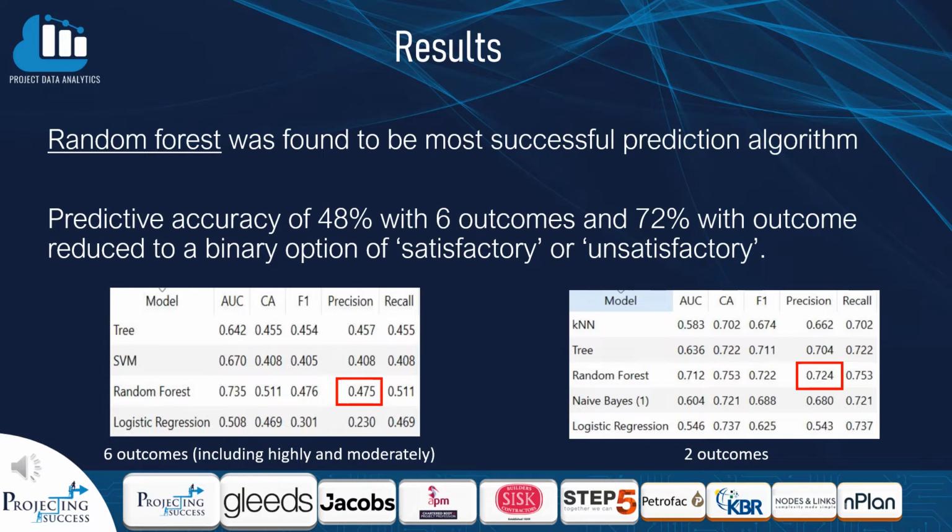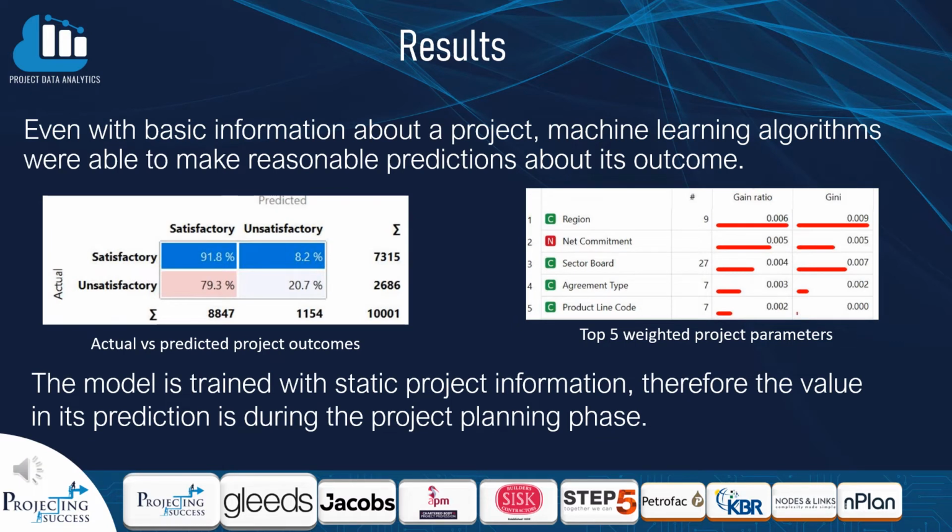For both instances, when 6 or 2 options were used, random forest was found to be the most successful algorithm, giving us a predictive accuracy of 48% with 6 outcomes and 72% with the binary option of satisfactory or unsatisfactory outcome. Using a confusion matrix, we can see the ratio between the actual and predicted project outcome. This shows a prediction accuracy of 91.8% of the satisfactory and 79.3% of the unsatisfactory outcome. We also weighed the project parameters to show which were the top 5 parameters to influence the model and prediction outcome.